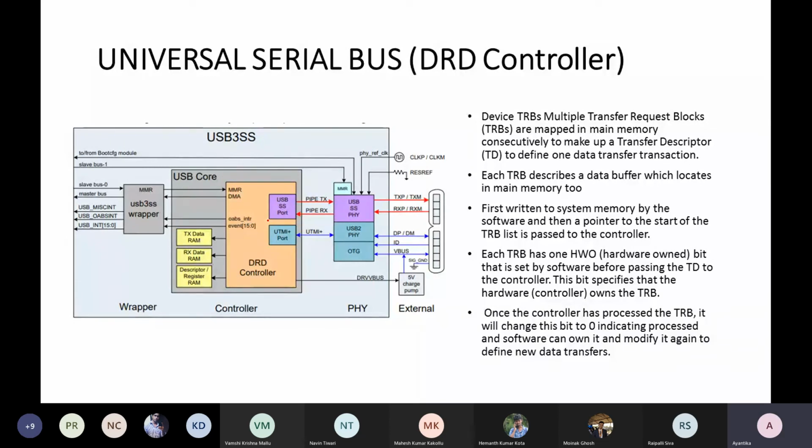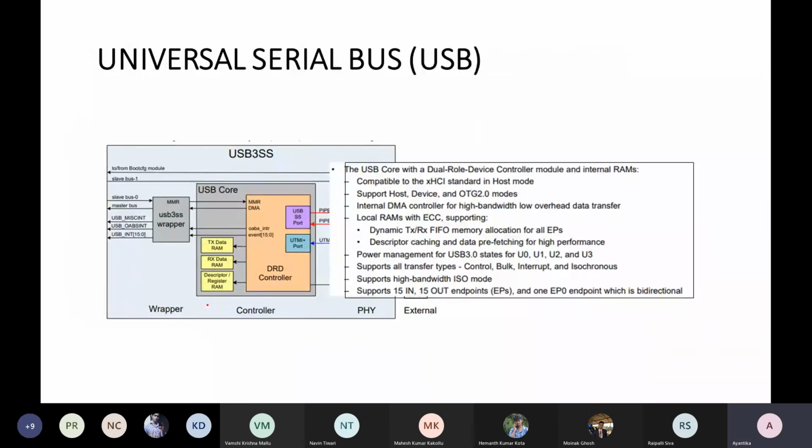Then multiple transfer request blocks get mapped to the main memory unit. Today I'm just telling you the initial idea. Maybe we will discuss this part again tomorrow, because today I will not spend much time. This is called the DRT controller, which means dual role device controller.